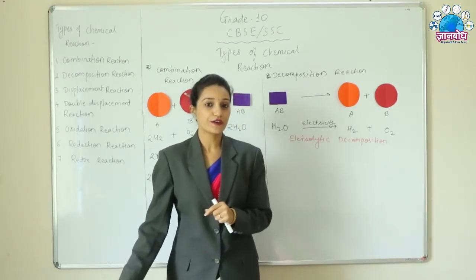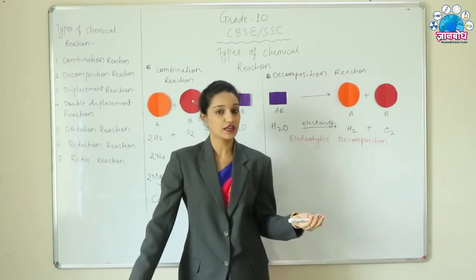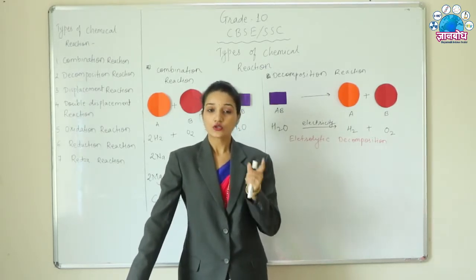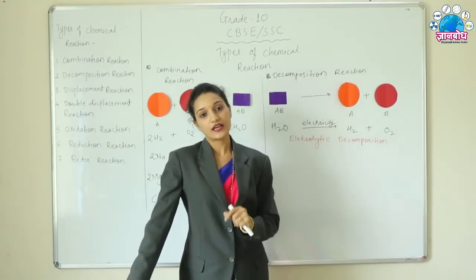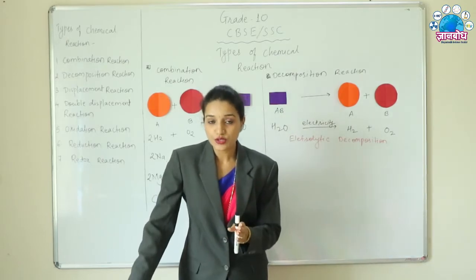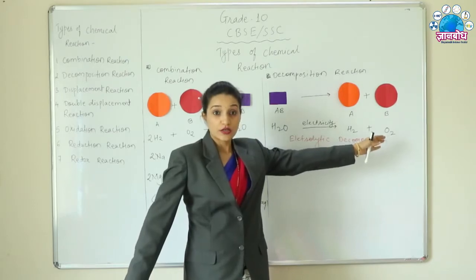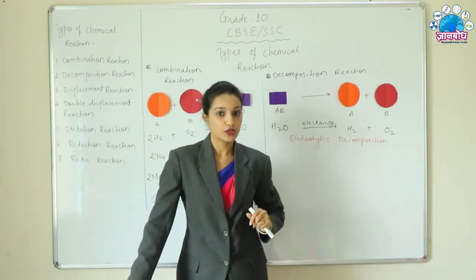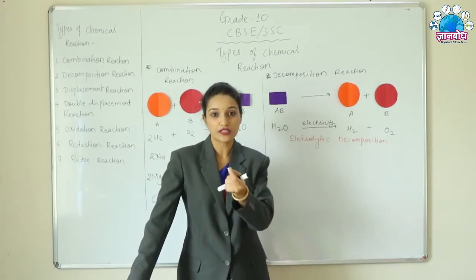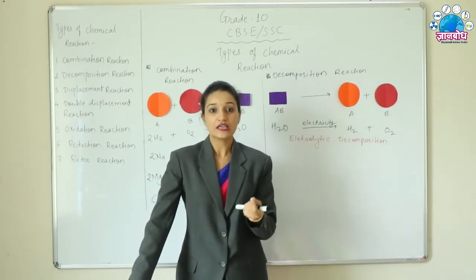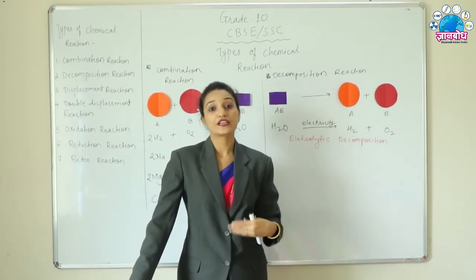So how do we identify which gas is in which test tube, because both are colorless? One test tube will burn with a pop sound, which contains hydrogen gas, as hydrogen is a combustible gas, and oxygen will support the combustion. So in the other test tube where there is oxygen, if we put a burning splinter or burning matchstick near that test tube, the matchstick will burn with a very bright flame.